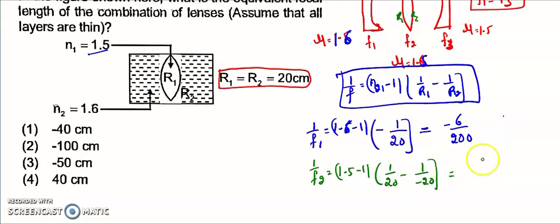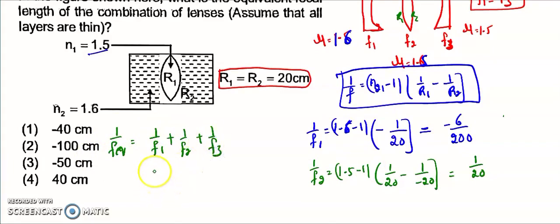Now doing the calculation, 1 by F2 is equal to 1 by 20. However, the equivalent focal length is 1 by F1 plus 1 by F2 plus 1 by F3, where F1 is equal to F3. So the equivalent is minus 1 divided by 100. The second option is the right answer.